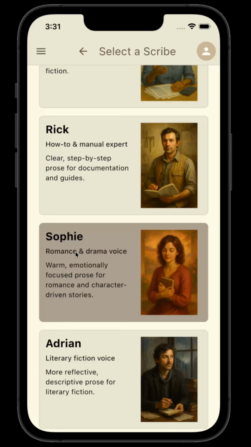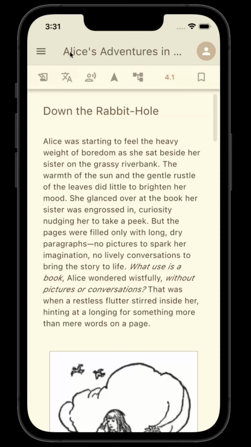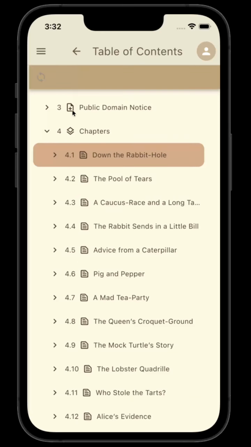So we're going with Sophie here, who's for romance and drama voice. And the reason for that is we have a little example title here from Project Gutenberg called Alice's Adventures in Wonderland. Here you have at the very beginning of the book, Down the Rabbit Hole. You can see the table of contents here. So we're into the first chapter here.